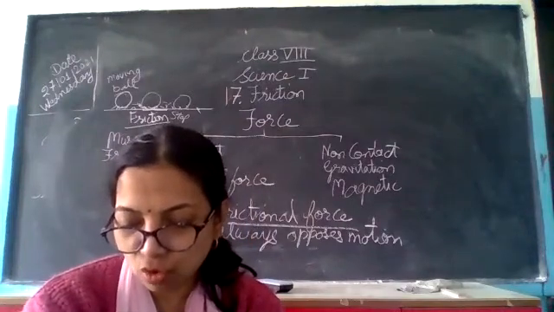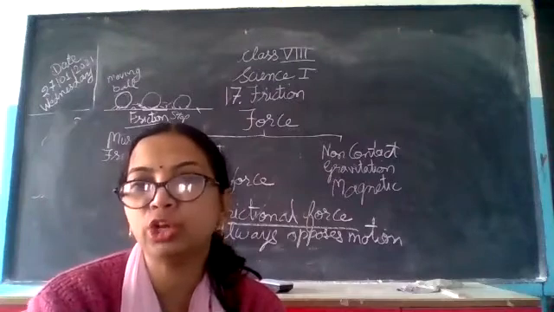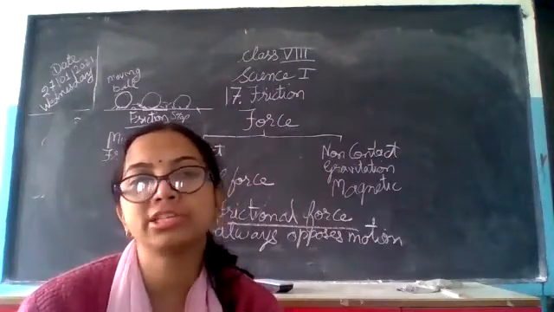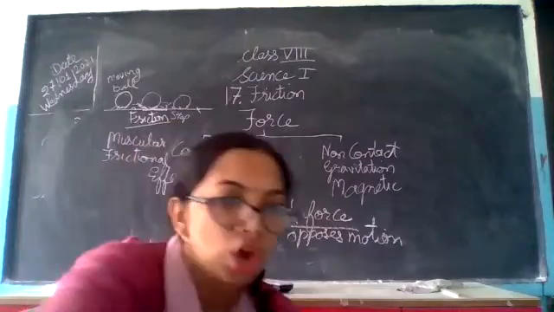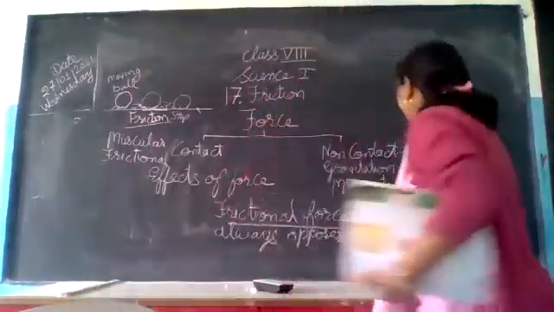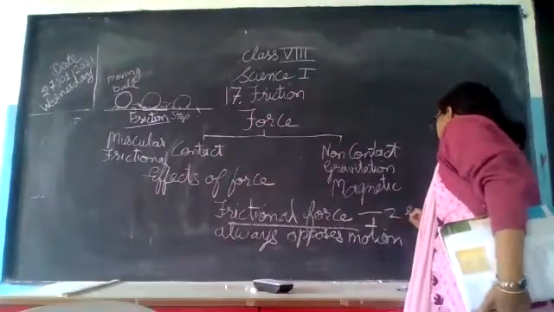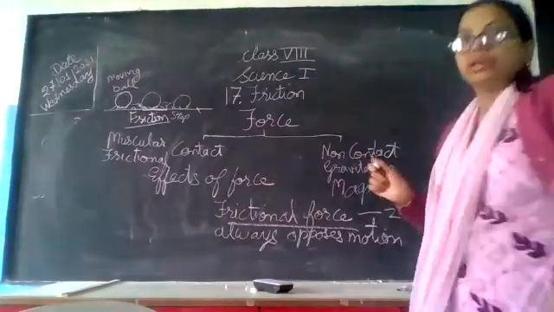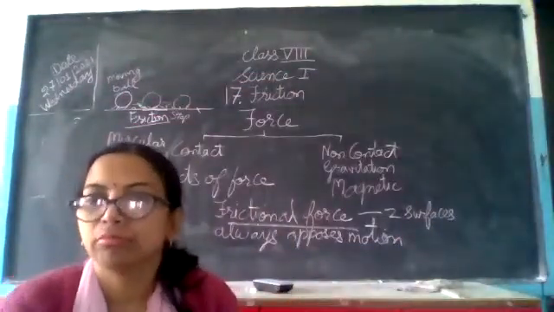Friction is a force that acts between two surfaces. For friction, what do we always need? Two surfaces. If there are no two surfaces, no friction will be seen.